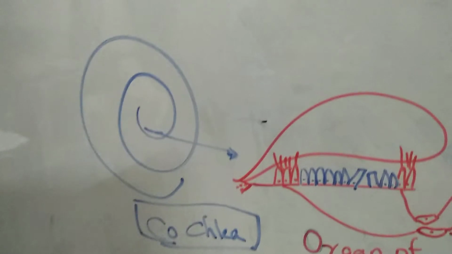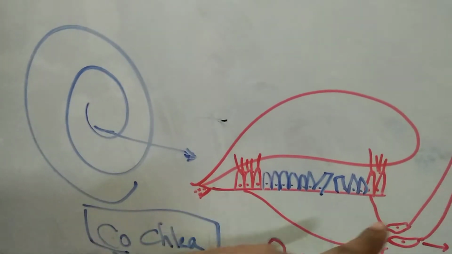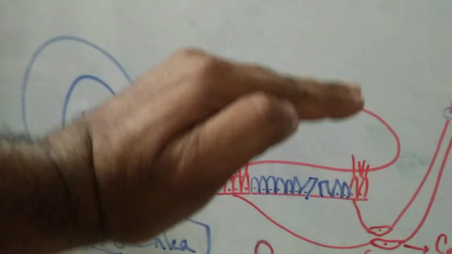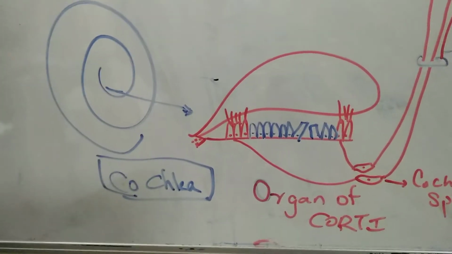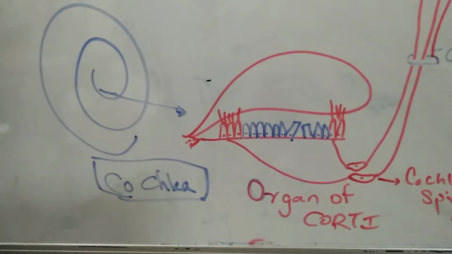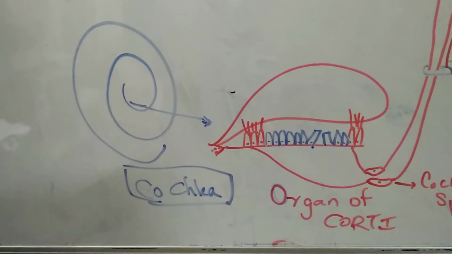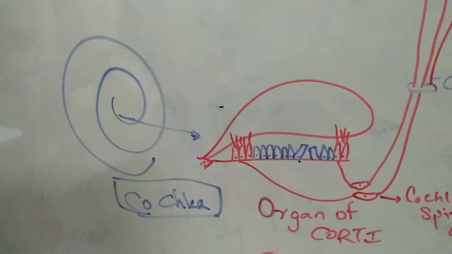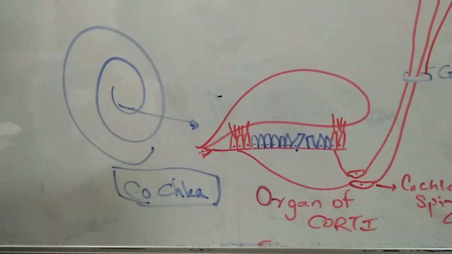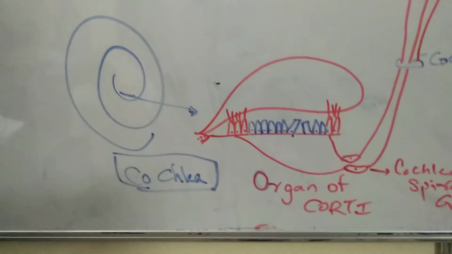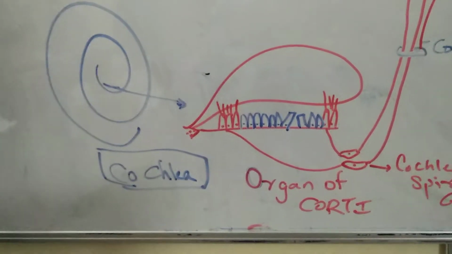This organ of Corti, as you can see, has hair cells, inner hair cells and outer hair cells. They are embedded within a membrane called the membrana tectoria. So the vibration of the cilia on top of the hair cell, or the shearing movement of this, will result in entry of potassium ions into the cells, depolarization of the cell, resulting in conversion of the sound energy into electrical energy which the neuron can understand.